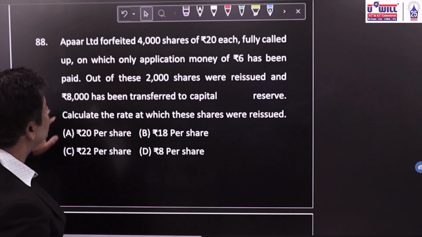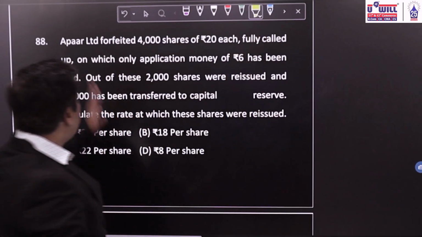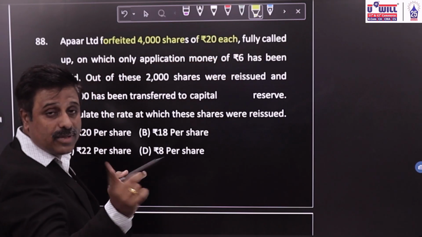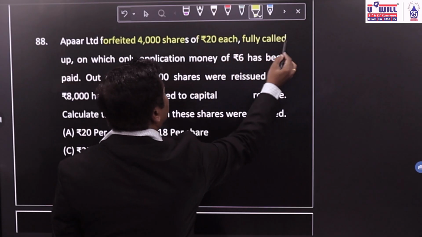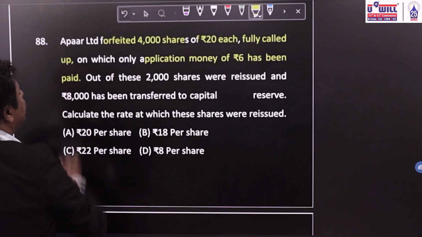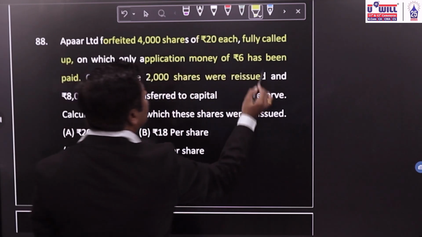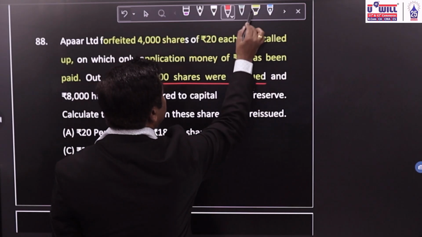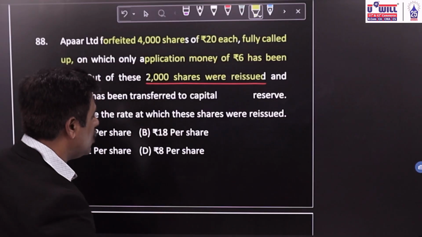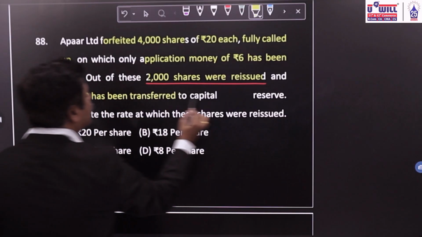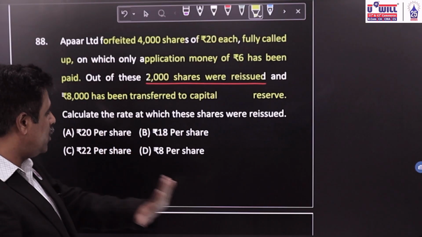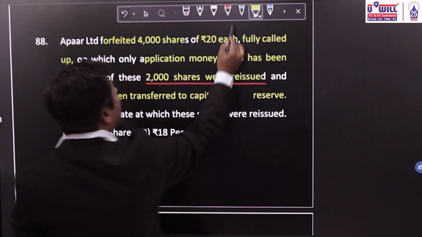88th question. APA Limited forfeited 4,000 shares of rupees 20 each. Face value is 20, fully called up. Entire 20 is called by the company, on which only application money of 6 has been paid. Out of these, 2,000 shares were reissued. This will have some relevance because generally in forfeiture, profit transferred to capital reserve is based on reissued shares. And 8,000 has been transferred to capital reserve. See, I told you, what is transferred to capital reserve? 8,000. So profit will be based on that only, on reissued shares.